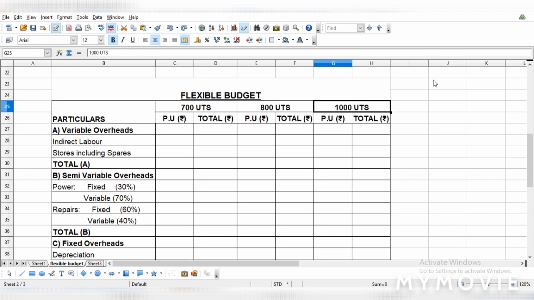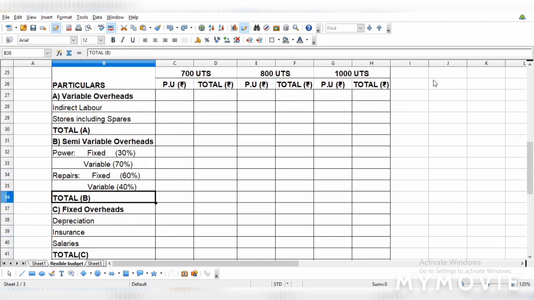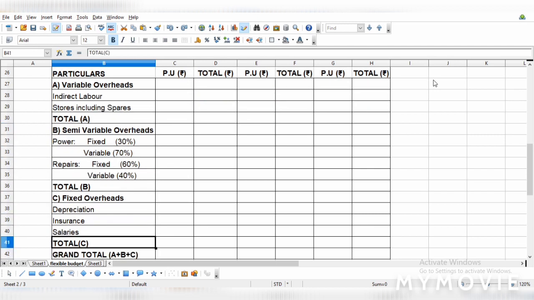I have taken all the three capacities, and for each capacity I am going to work out per unit cost and total. Under particulars, list all the expenses which are given in the question according to the order. First you have to list variable cost, then semi-variable cost, and then fixed overheads. Here I have just listed the expenses given in the question as they are. We are going to total each: variable here, semi-variable here, and fixed cost here, and the total of the budget will be totaled here.